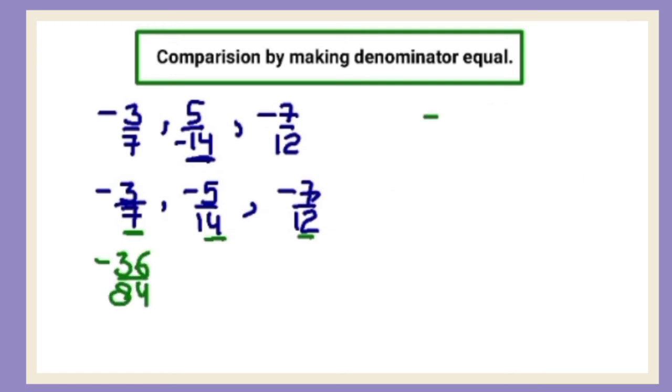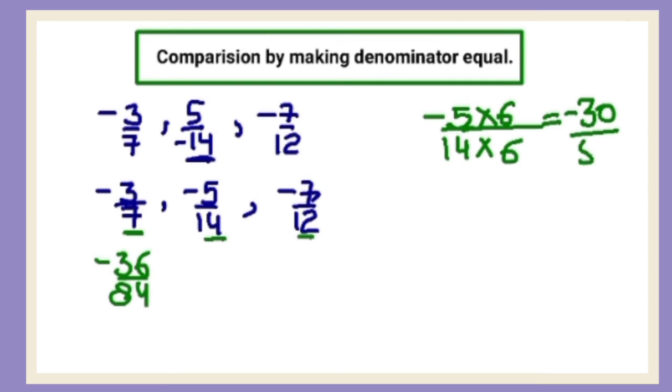Check the next one. Minus 5 upon 14. To make the denominator 84, with which number will you multiply it? 14 sixes are 84, right? So multiply the numerator also by 6. 5 sixes are 30, with the negative sign. 14 sixes are 84. So it becomes minus 30 upon 84.